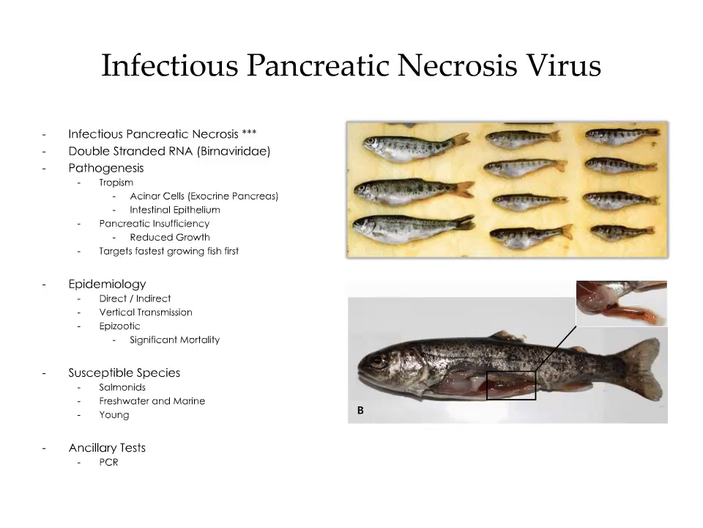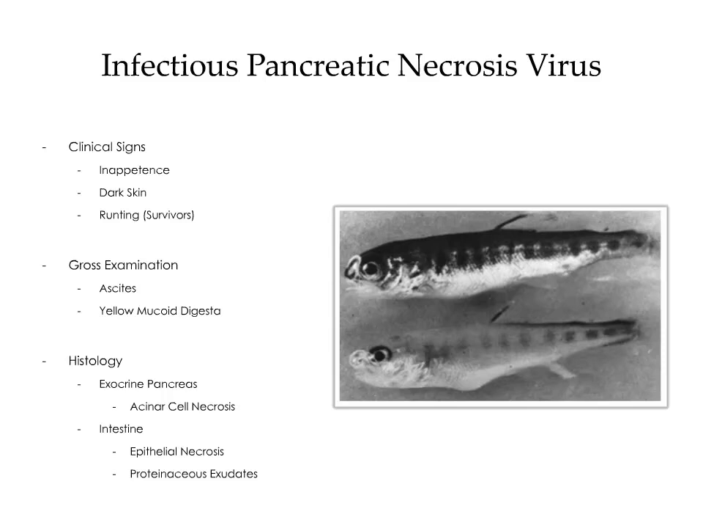Ancillary testing includes PCR. The image on the top right illustrates the variable degree of runting in the affected population. In the bottom image, there's an accumulation of yellow mucoid digesta within the intestine as a result of pancreatic insufficiency. Clinical signs associated with infectious pancreatic necrosis include inappetence, darkened skin, and runting for those that survive. On gross examination, common lesions include ascites and yellow mucoid digesta.